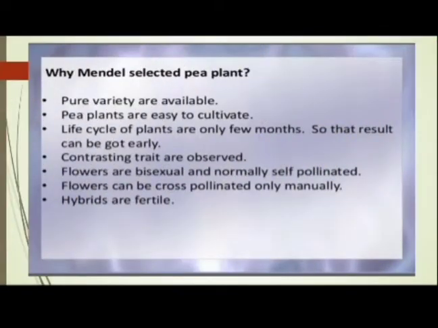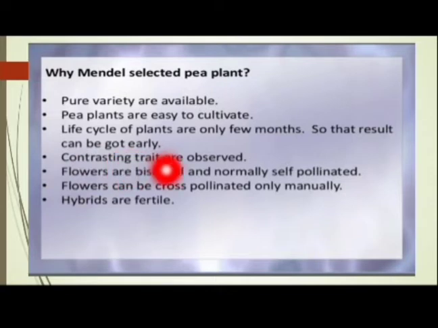law of inheritance. So here Mendel selected the garden pea plant, but why Mendel selected the garden pea plant? See some reasons. Pure varieties are available. Then pea plants are easy to cultivate. Life cycle of plants is only a few months so that results can be got easily.